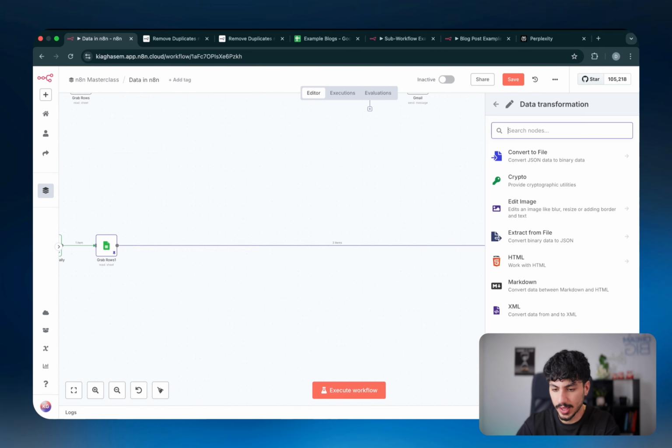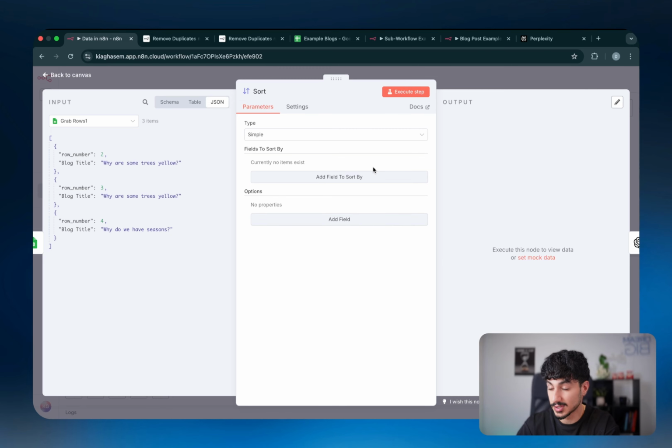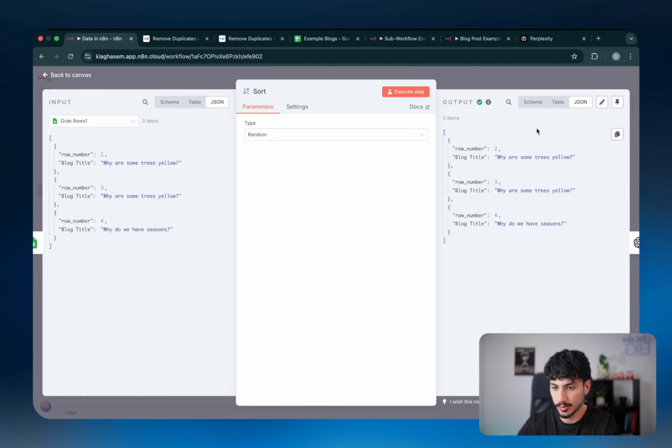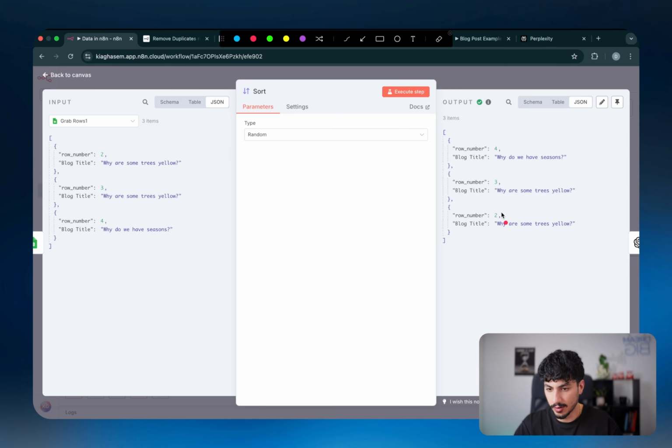It's an interesting one. And then the last one, which you'd probably use sometimes, allows you to sort the order of these items. So if you want one item to be at the top or another item to be at the top, you can easily just choose how you want to sort it. So if you just want to sort it randomly, I'm just going to show you what that looks like. This one actually didn't do anything. Now, as you can see this time, it kind of flipped it. So 4 became 1, 1 became 3, basically just flipped 1 and 3, sorry.